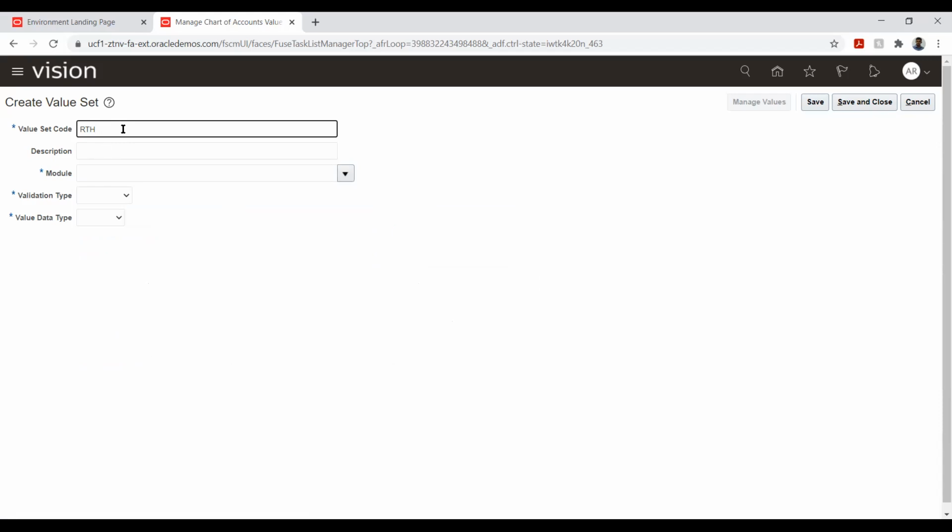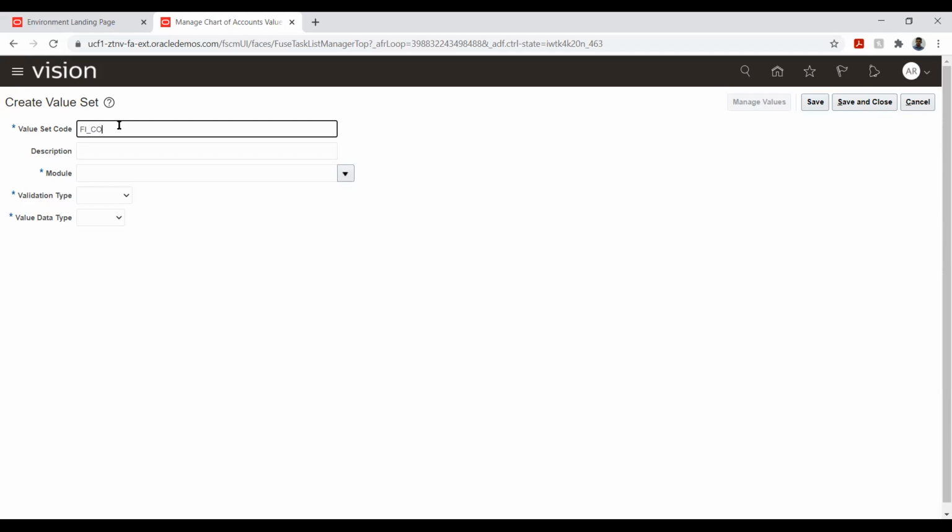Value set is nothing but a set of validation and security provided to the system, through which we control or validate that these are the values that can be entered by the user. Any kind of user will be able to enter only this set of values. That is what we are defining here.